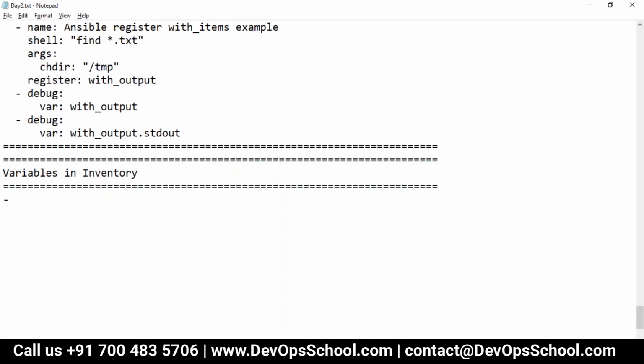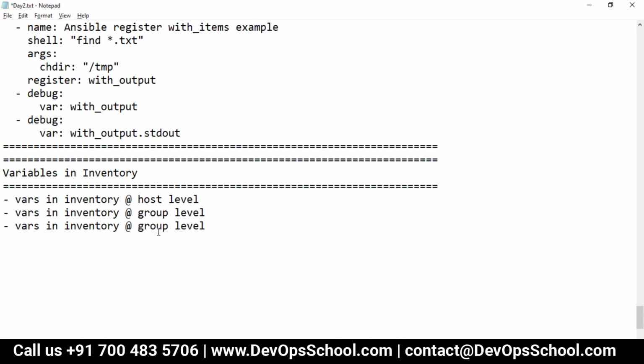First thing, you can declare the variables in inventory at host level. Understand that. For each demo I'll show you, I'm writing it for my reference. Host level means, you know, the host IP address is like a host. Okay, that's all. Variables in inventory at group level. You know what a group level is, so I'm not going to teach you again. Variables in the inventory at group of group level. You know that group of group also. Okay, guys, this also you know. This is 1, 2, 3.